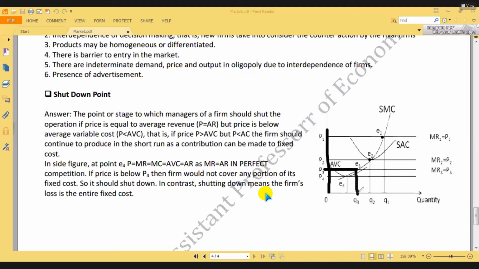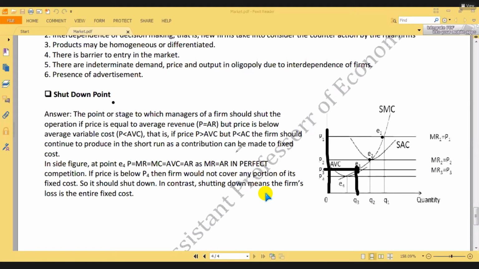I use the same diagram I discussed earlier, the supply curve. If you memorize the same diagram, it is easier. If a shutdown question comes, you can start from point E3,